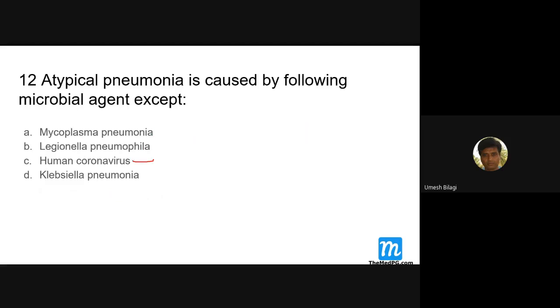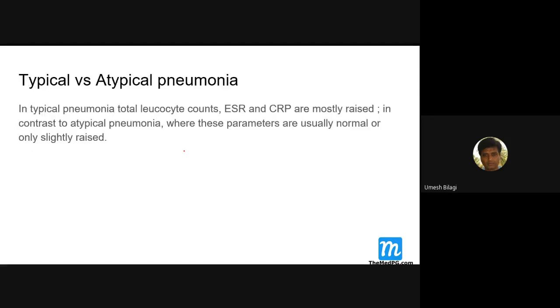Human coronavirus, yeah, this corona is there, your favorite. They call it COVID-1, now you got 2, the second one has come. Mycoplasma pneumonia, Legionella, human coronavirus, they are all intracellular organisms. Klebsiella is not an intracellular organism.